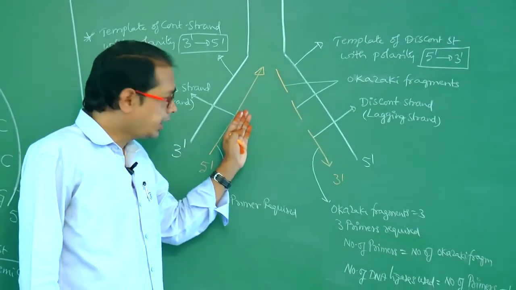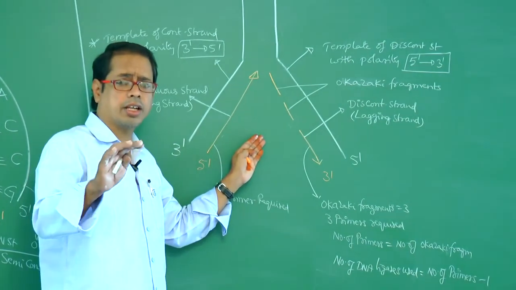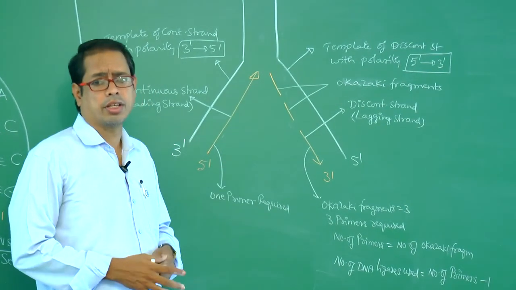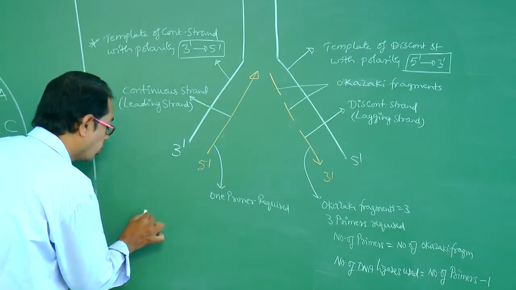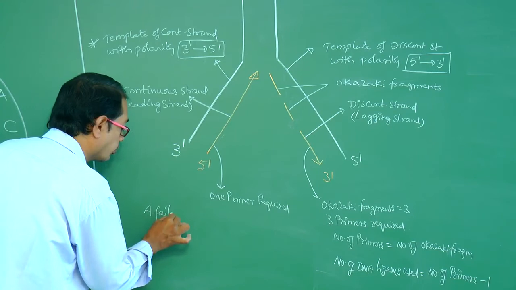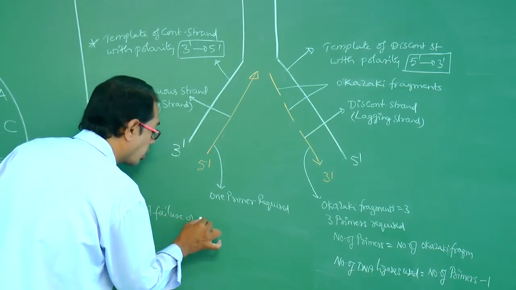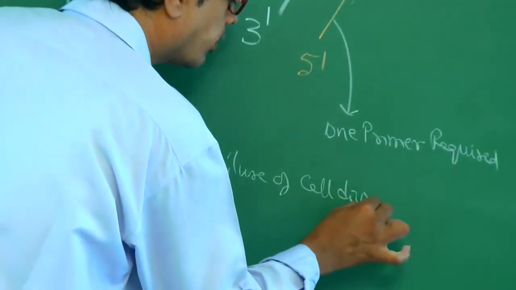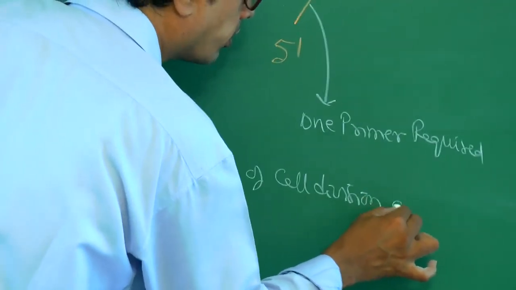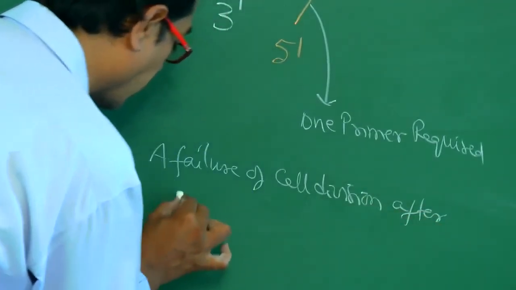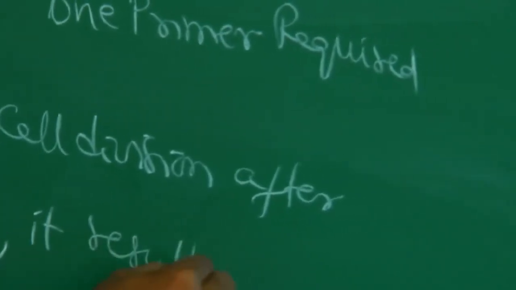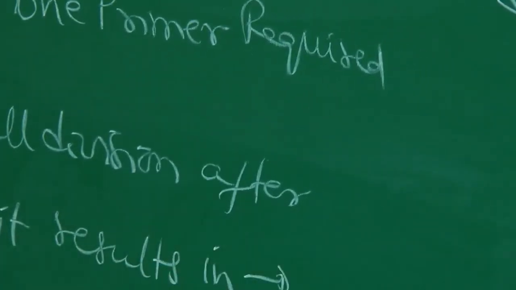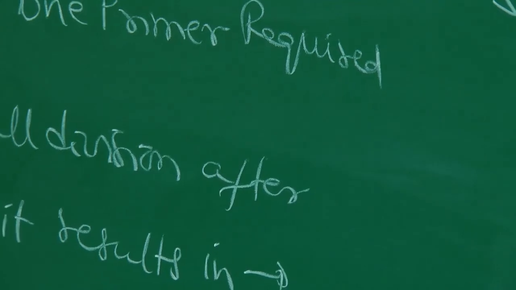When DNA replication occurs and after that cell division fails, what happens? A failure of cell division after DNA replication results in polyploidy.